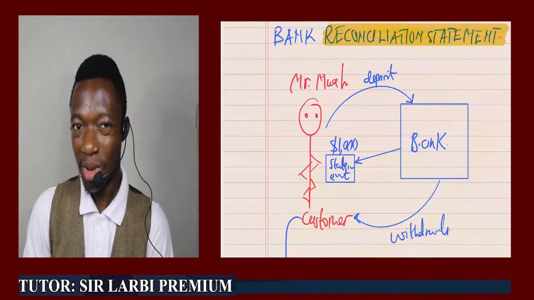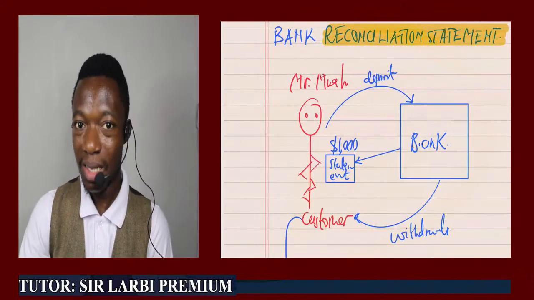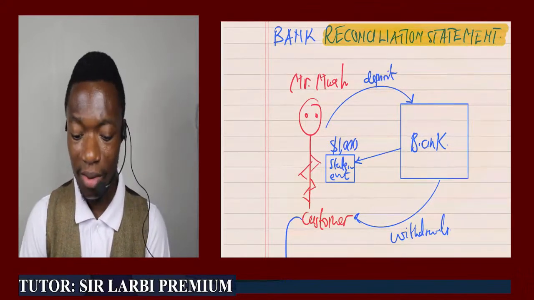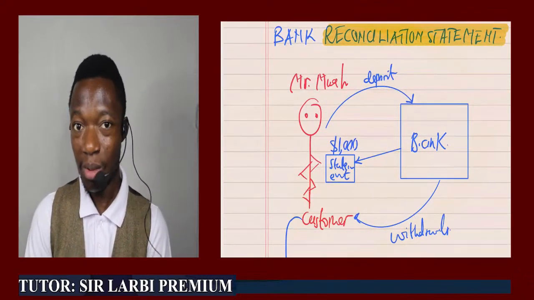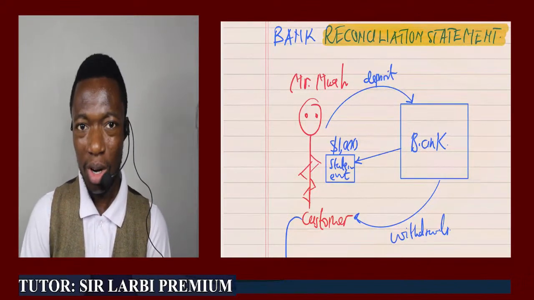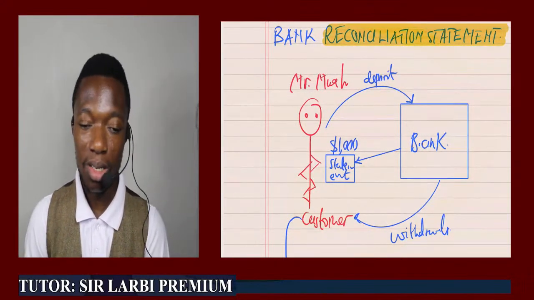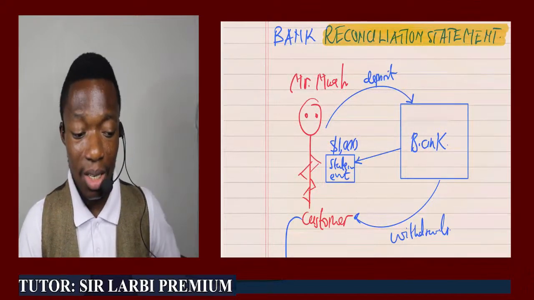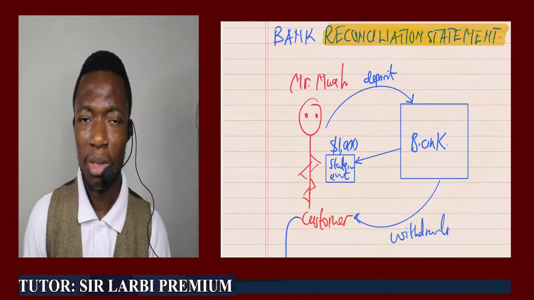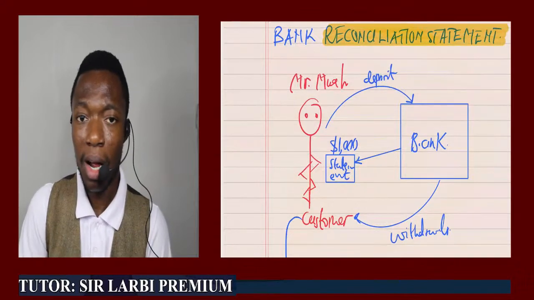As usual, we are bringing some new terms: bank statement and cash book. You and I know that at this level we're supposed to have a bank account. Let me give a practical example. Let's say you always make deposits and withdrawals with your Momo account. At one point, you made a deposit from your Momo account to the bank.